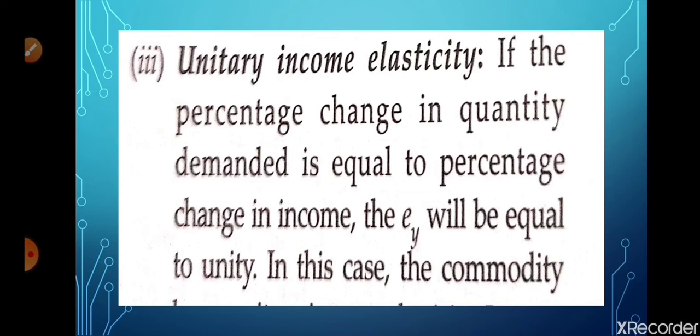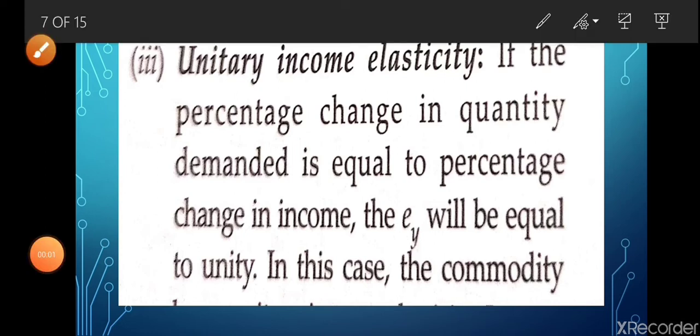For example, you are purchasing 1 kg mango when it was rupees 100 per kg, and your income increased by rupees 100, then you are purchasing 2 kg mangoes. So this is known as unitary income elasticity. Whatever the change in the income, the same change is there in the quantity demanded of a commodity.